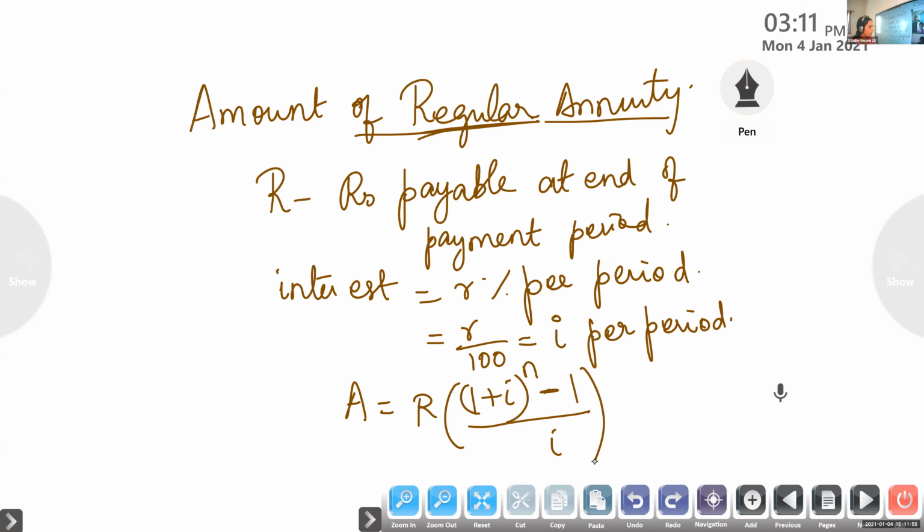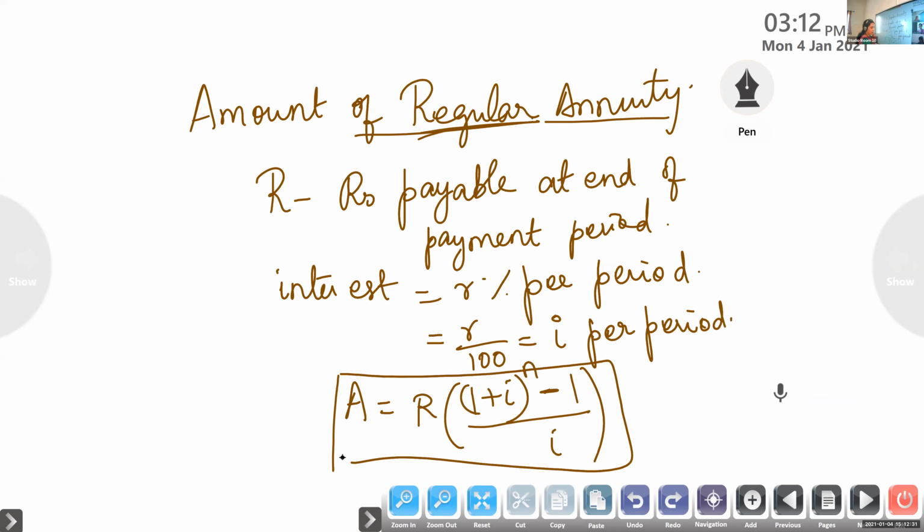I is interest per period. If it is given annually and we want to find it quarterly, we should convert it. So this is the amount of regular annuity.